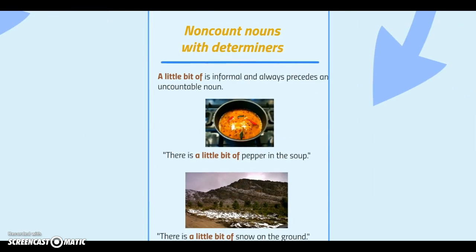And not only a lot of, we also have a little bit of. It's quite informal and always precedes an uncountable noun. Now, a lot of is used for both countable and uncountable nouns, whereas a little bit of precedes an uncountable noun only. There is a little bit of paper in the soup. There is a little bit of snow on the ground. Biasanya little bit of itu hanya digunakan untuk kata-kata uncountable noun. Okay?